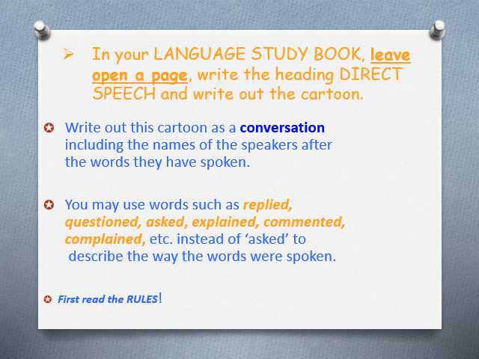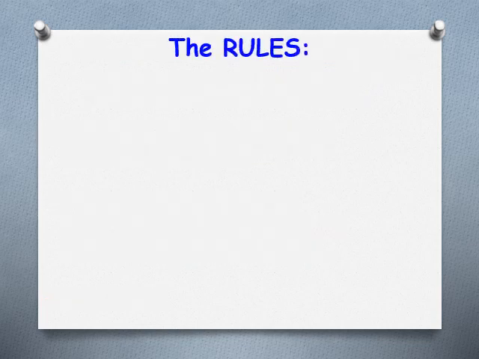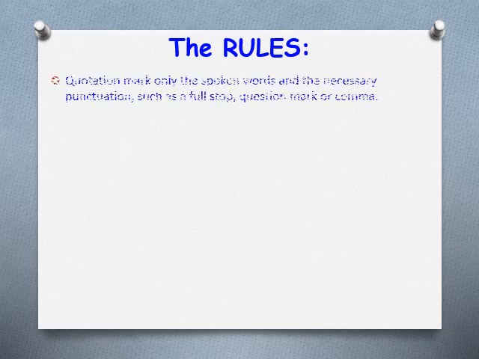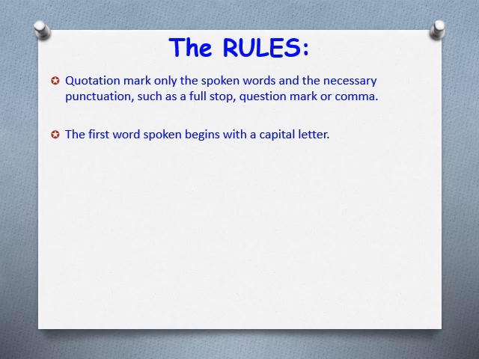First, read the rules. So what are the rules? Quotation marks only the spoken words and the necessary punctuation, such as a full stop, question mark, or comma. The first word spoken begins with a capital letter.